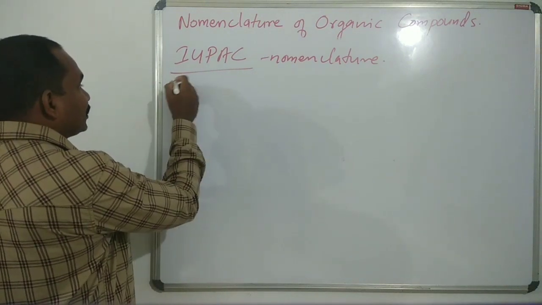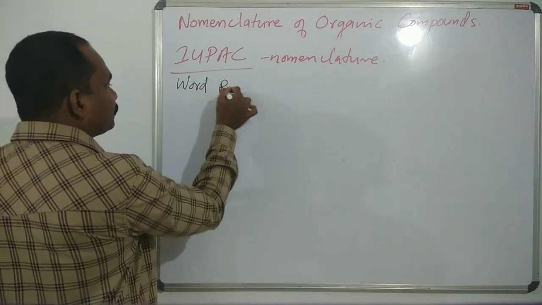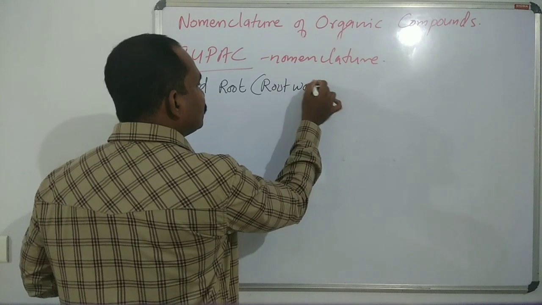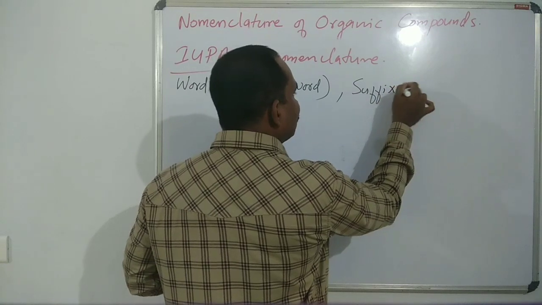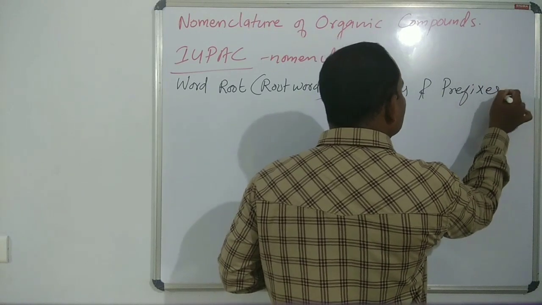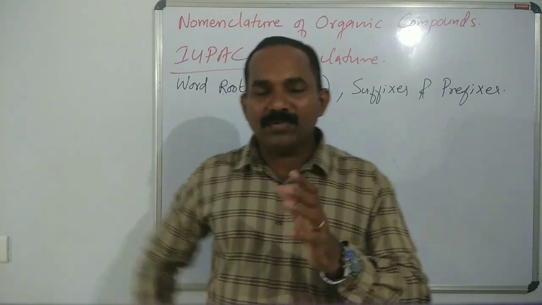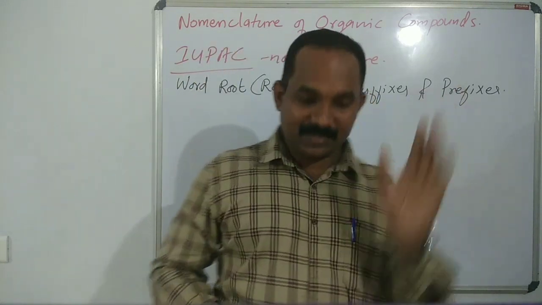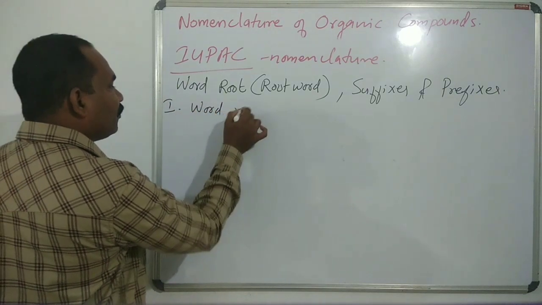And IUPAC nomenclature contains some important points: word root, or sometimes called root word, the second one is suffixes, and the third one is prefixes. So the name of an organic compound contains these things: word root, suffixes, prefixes. Let's discuss one by one. First one is word root.